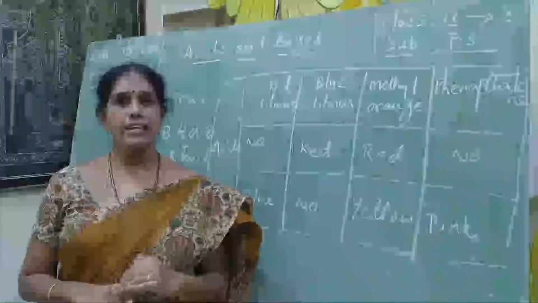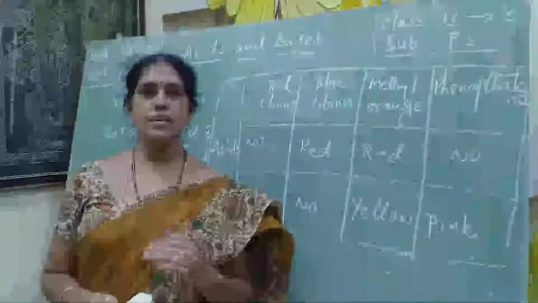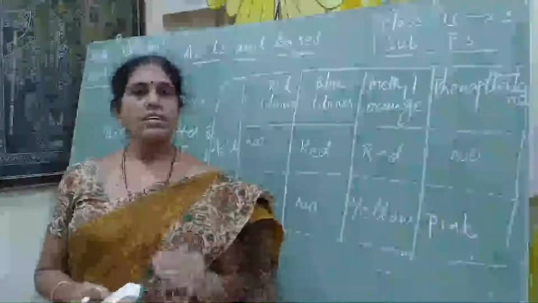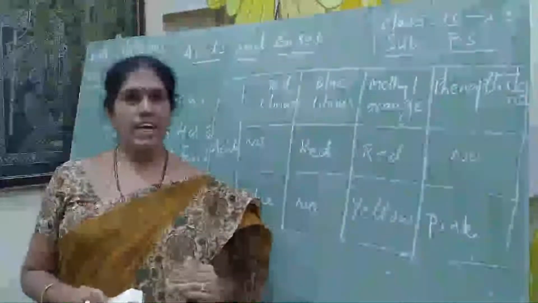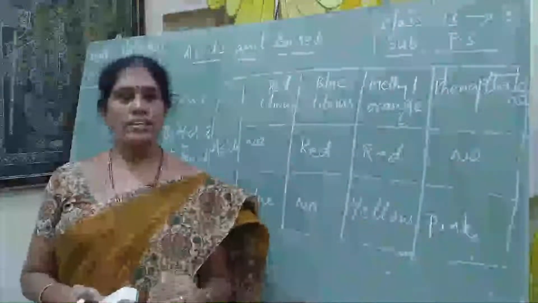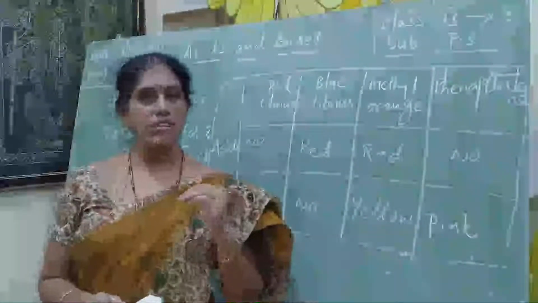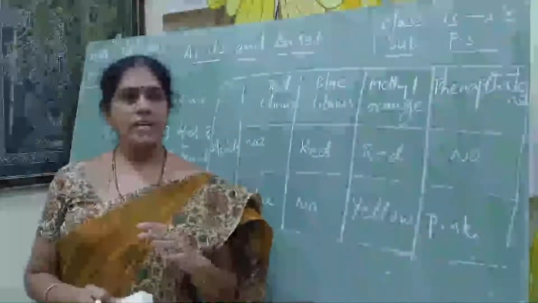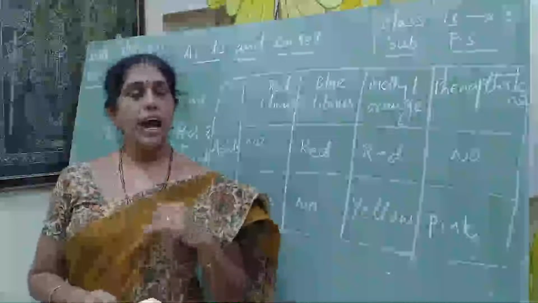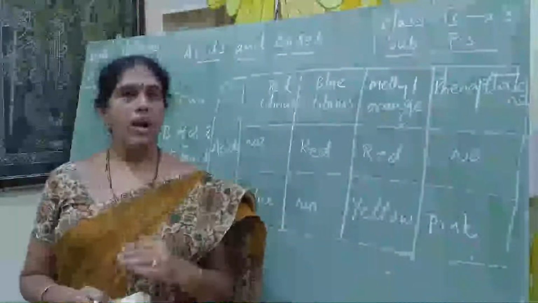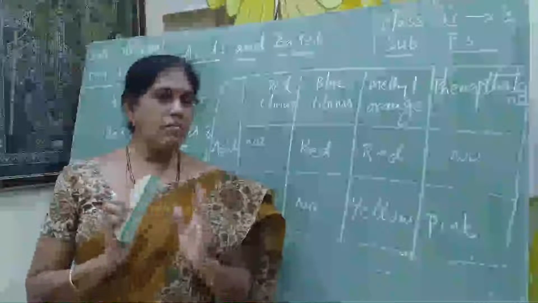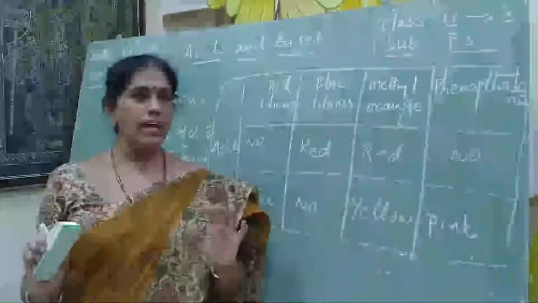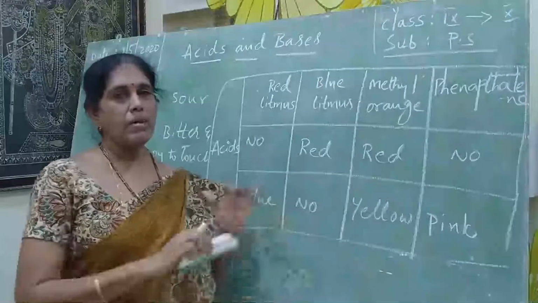Now we list out some acids and bases, with some examples. Acids: hydrochloric acid, sulfuric acid, nitric acid, carbonic acid. These are examples of acids. Coming to the bases: sodium hydroxide, magnesium hydroxide, calcium hydroxide, aluminum hydroxide. These are characterized as bases.